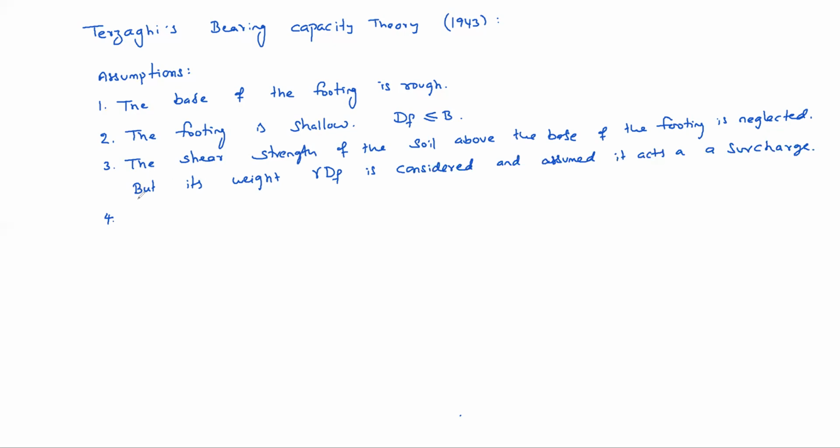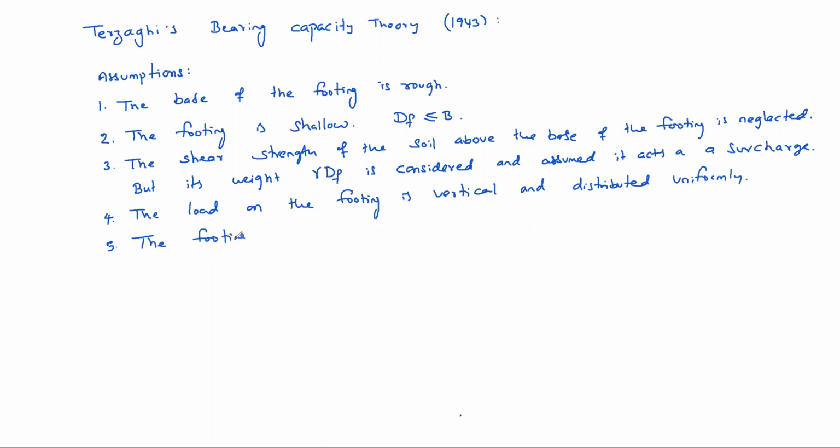Number 4, the load on the footing is vertical and distributed uniformly. That means no eccentricity. See, he assumed all ideal conditions. Number 5, the footing length is infinite. That means strip footing. So in 1943 he first assumed all these things.